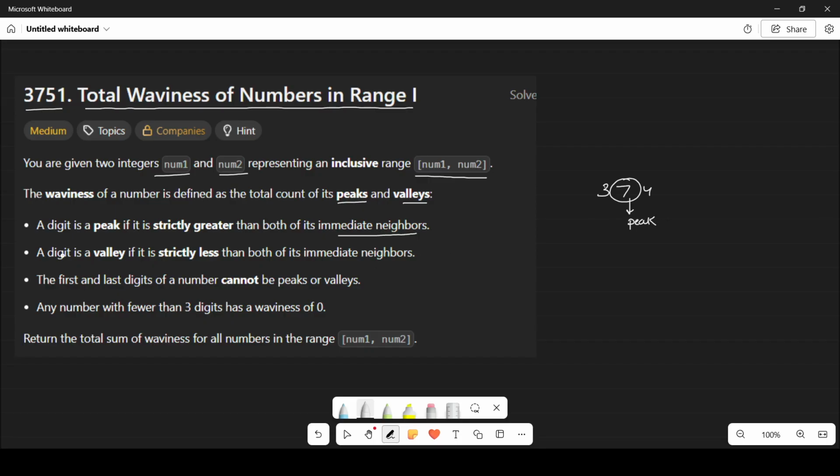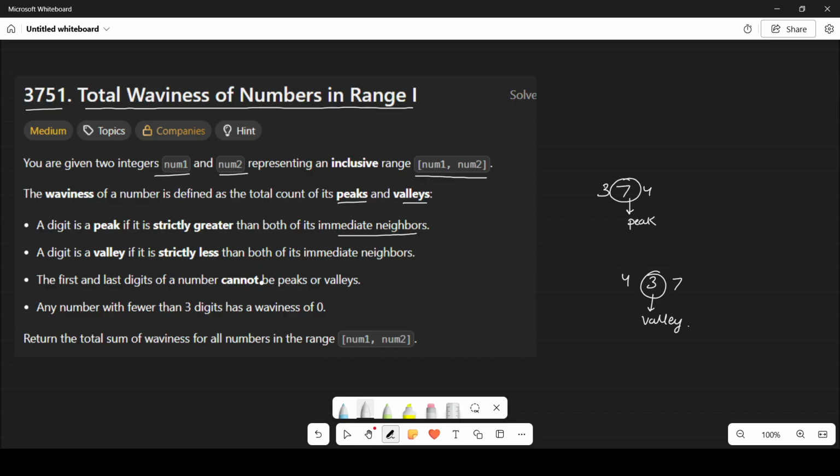And what is a valley? A digit is a valley if it is strictly less than both of its neighbors. So like if the digits are 4, 3 and 7, then this digit is a valley because it is strictly lesser than both of its immediate neighbors. So it is a valley. I hope you know now what is peak and what is valley.